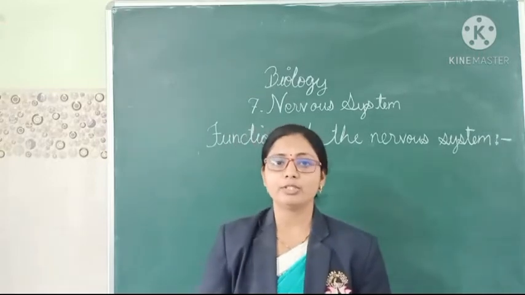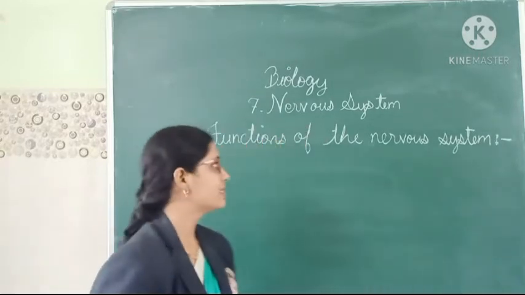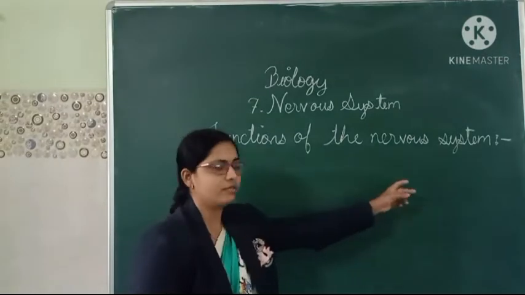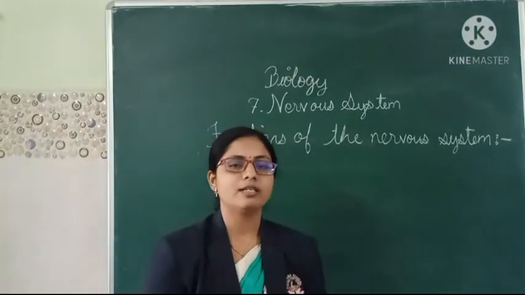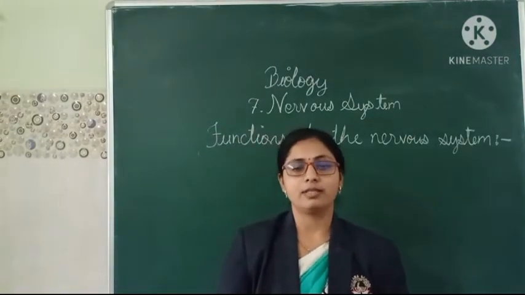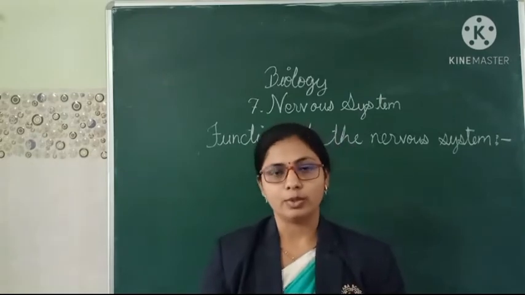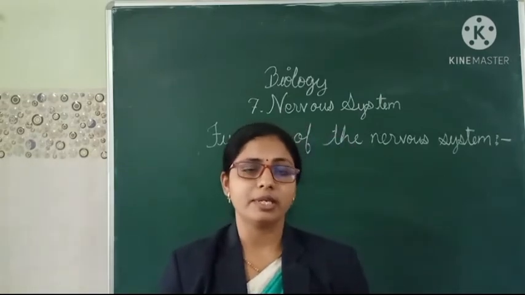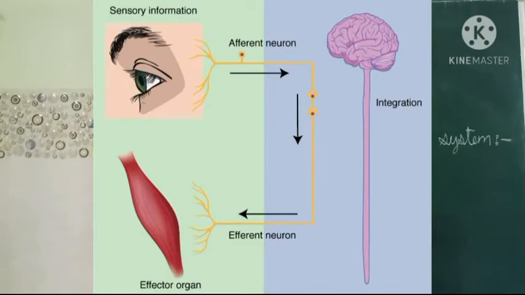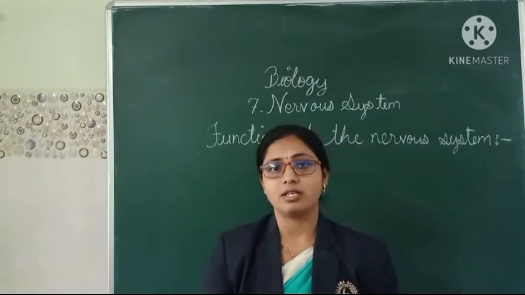So now we are going to learn the new topic, that is the functions of the nervous system. How our nervous system functions, that we are going to see now. The first and very important function is that it keeps us informed about whatever is going on outside by the sensory organs, five sensory organs.